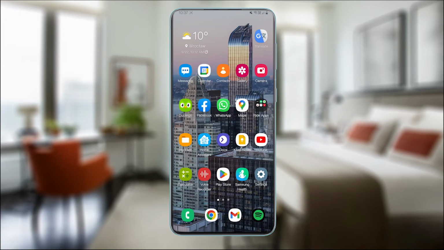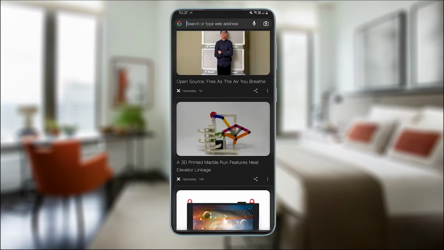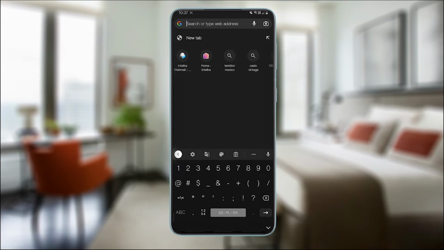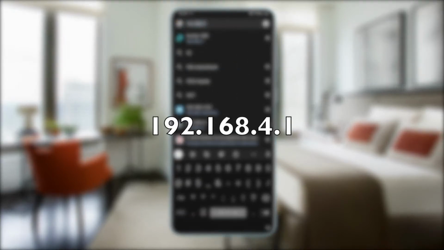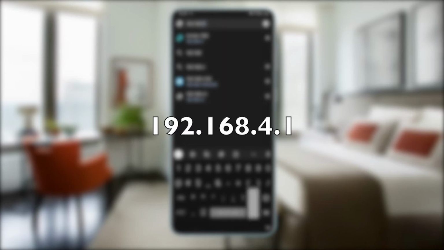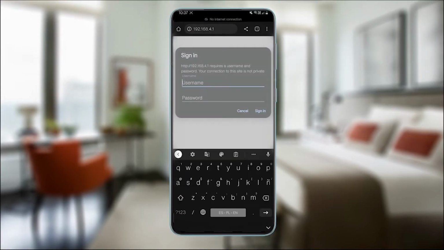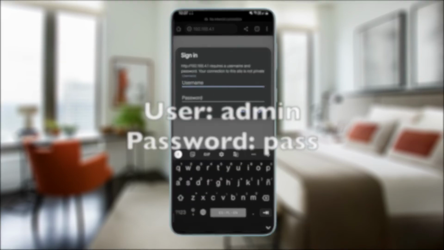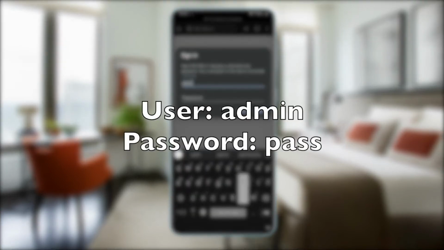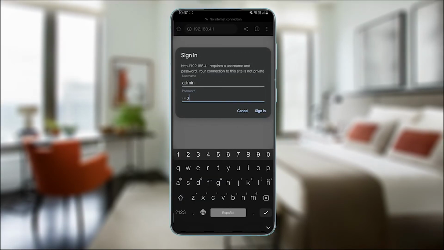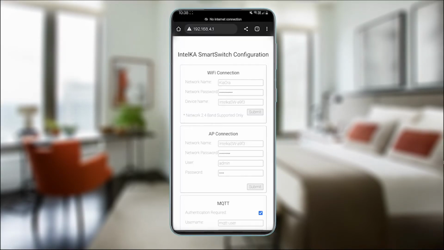Once connected, open a web browser, for example Chrome, and go to the address 192.168.4.1 and press Enter. You will be prompted with a user and password. Please enter the default credentials. Great, you are now logged into the IntelKA Smart Wall Switch configuration.